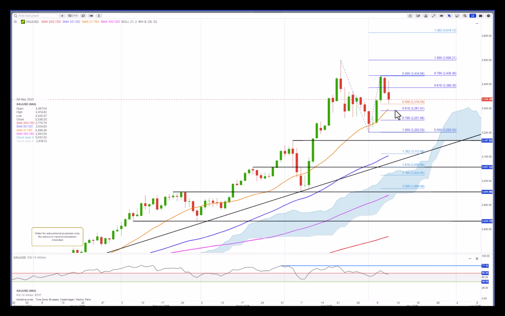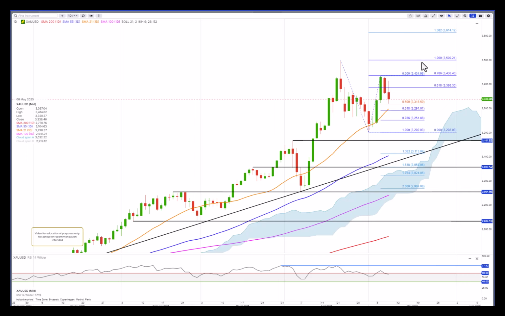3,290. However, when we had this sell-off here, it was actually only 50% of this. So maybe that's the name of the game at the moment, and bids will come back in and push it higher. However, if it takes out 3,436, this spike here, this top here, well, then expect a push higher above 3,500.